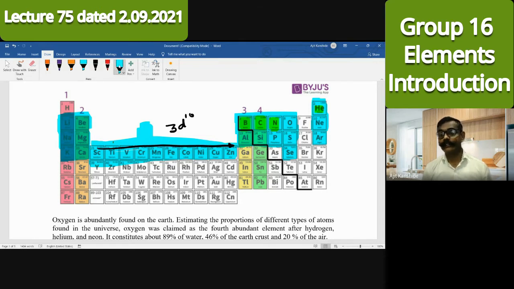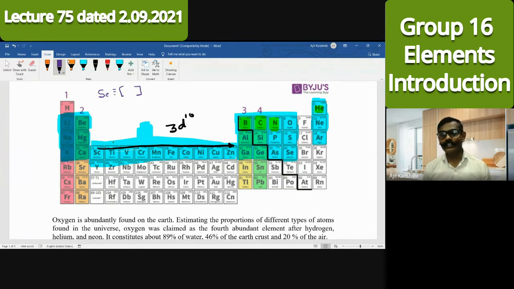After those 3d elements, the electrons will start to enter in our usual p orbital. Here, gallium, first electron, germanium, second electron, arsenic, third electron, and in selenium, fourth electron. So electronic configuration for this selenium, if I have to write, how can I write it? Nearest noble gas, help me. Which noble gas do I have to consider for selenium? Krypton. No, the element which is before that. Krypton is after selenium, no? I want that noble gas which is before that element.